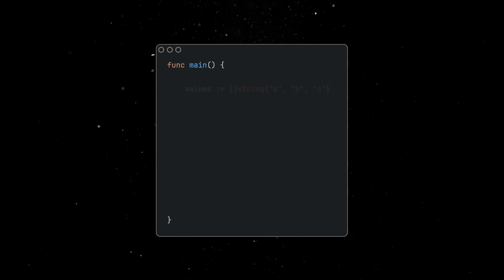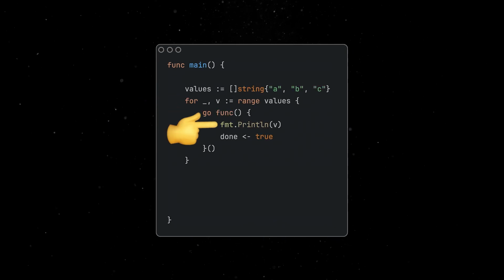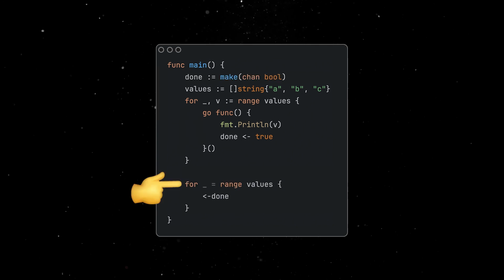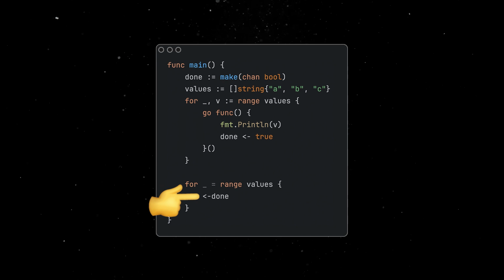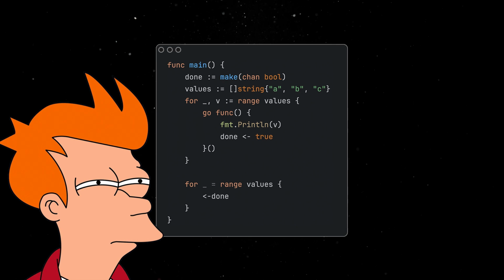To showcase this, let's create a slice of strings, iterate over it, and start a Go routine which simply prints out the value to the screen. Then, using a buffered channel, we'll use a second loop to wait for all the async code to finish before closing the program. This implementation has a small gotcha that caused issues prior to this release.